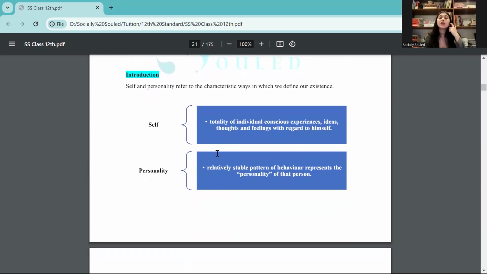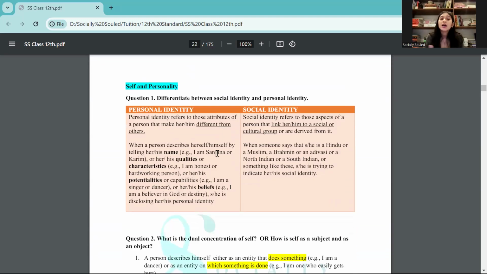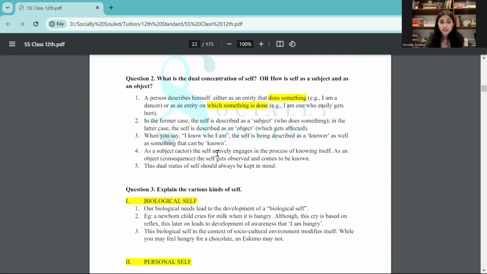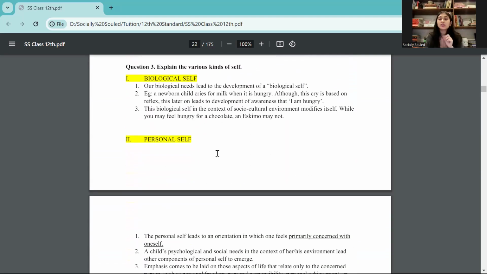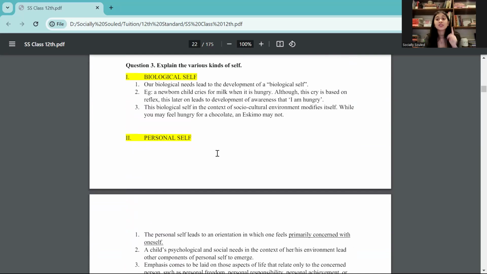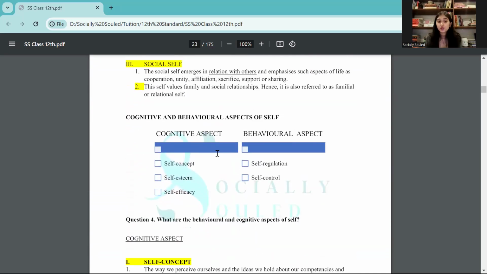So see, everything here in the notes for that matter is broken down for you to understand, right? So what is self, what is personality, understanding the difference between personal identity and social identity. Then what is the dual conceptualization of self? Then explain the various kinds of self. A lot of times people forget the biological self. They just write the personal self and social self, but biological self is also very important. So if they're asking you about the types of self, you should know which they are.